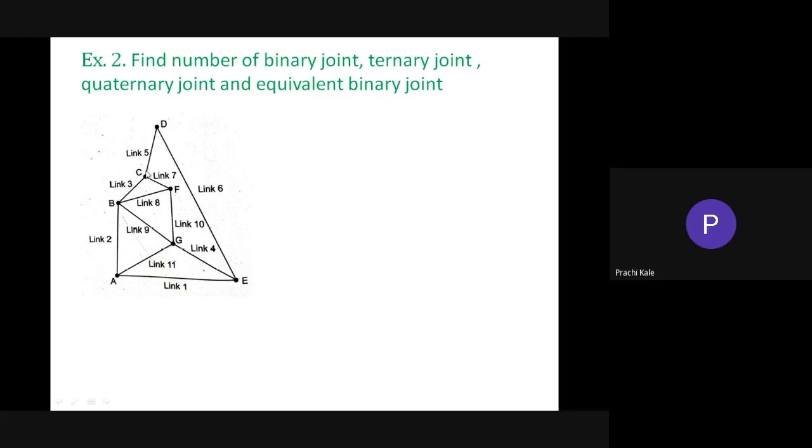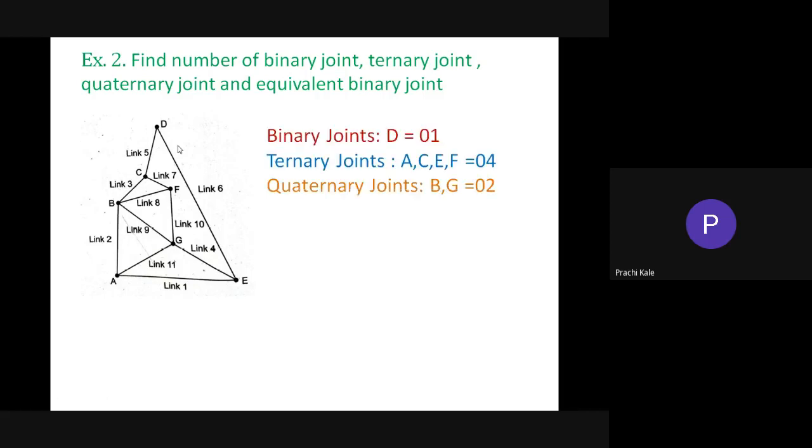At point C, 3 links are connected, so this is a ternary joint. At point B, 2 links are connected, so this is a binary joint. So these are the binary, ternary and quaternary joints. Okay. So number of binary, number of ternary and number of quaternary joints.